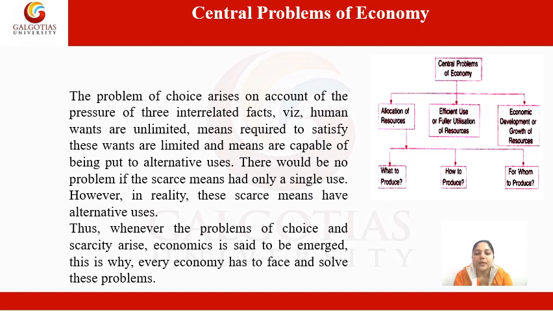Allocation of resources is further divided into three main important questions. These are what to produce, that is, which type of goods should be produced. The second one is how to produce, that is, by which technique the goods or services can be produced. And the third one is for whom these goods will be produced. These are the three main topics we are going to cover in today's lecture: what to produce, how to produce, and for whom to produce.